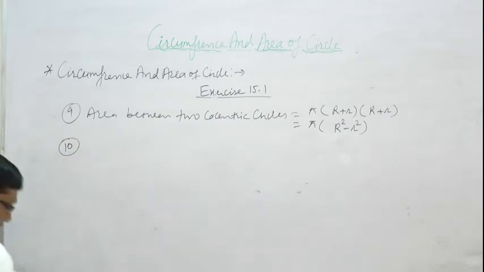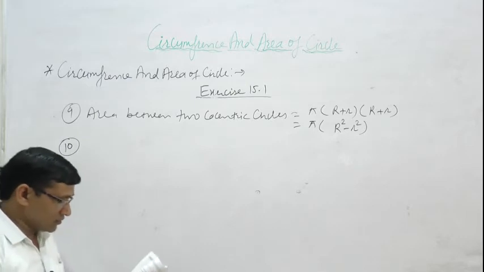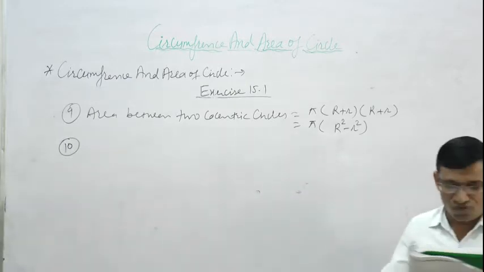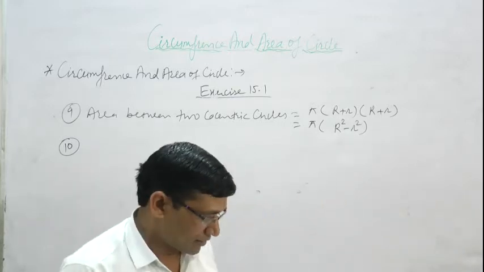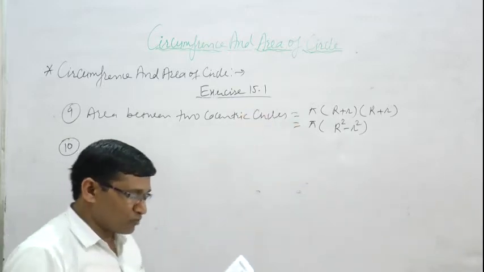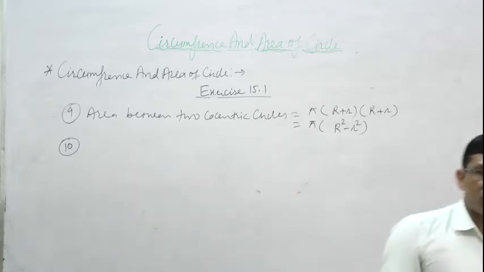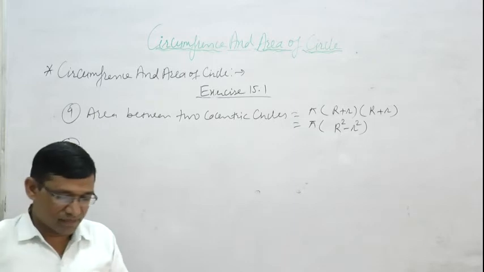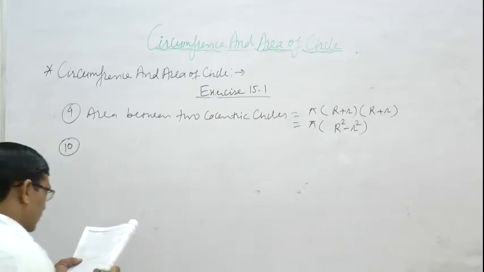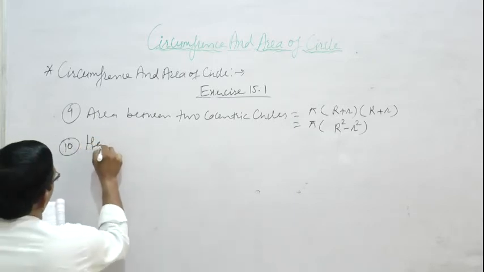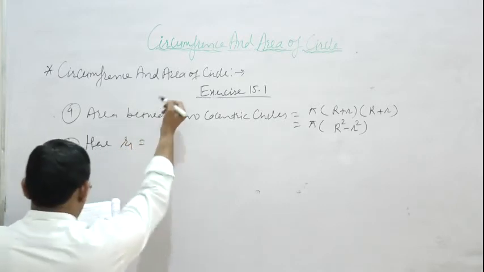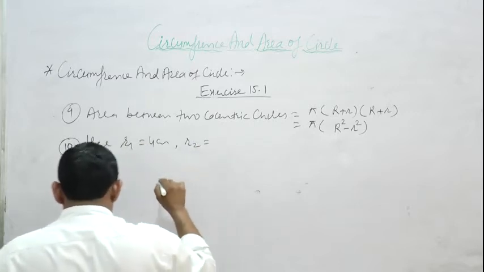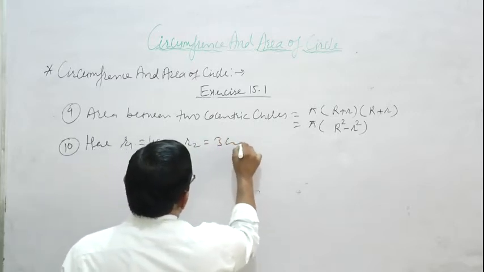Now question number 10. Question number 10 is the last question of this exercise. The radius of two concentric circles are 4 cm and 3 cm. In this question, radius are given for two concentric circles. The area between these two circles will be, here r1 is equal to 4 cm and r2 is equal to 3 cm.